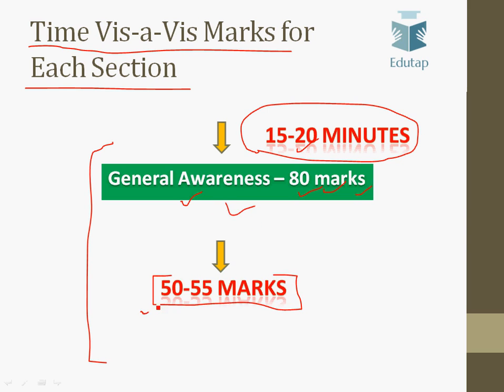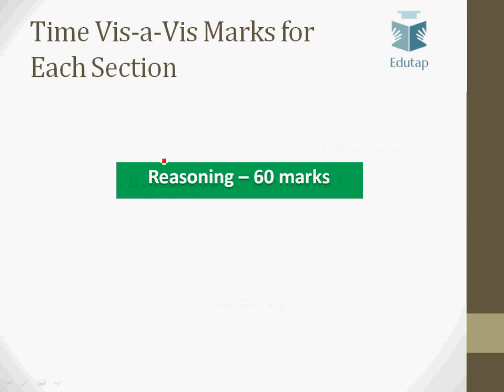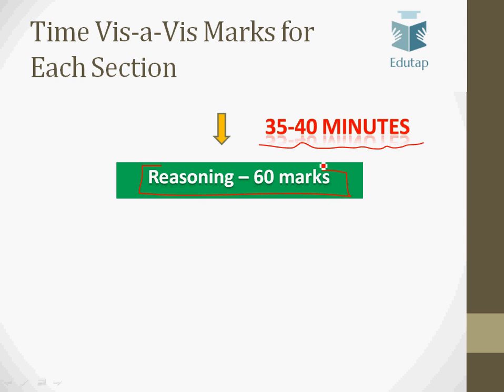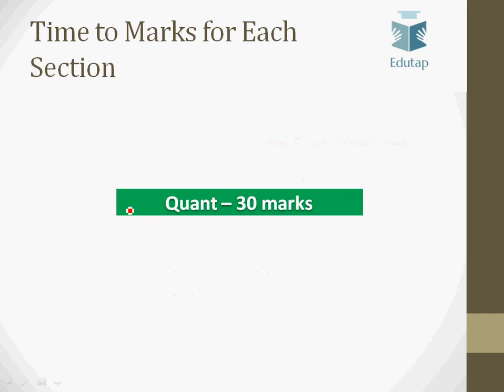So you have to score this many marks. You can go up to 65 marks also, but the minimum that you should aim for is at least 50 to 55 marks. Now reasoning is worth 60 marks in RBI Grade B Phase 1, and you can allot around 35 to 40 minutes to this section, and the aim should be that you score a minimum of 25 to 30 marks in this reasoning section.